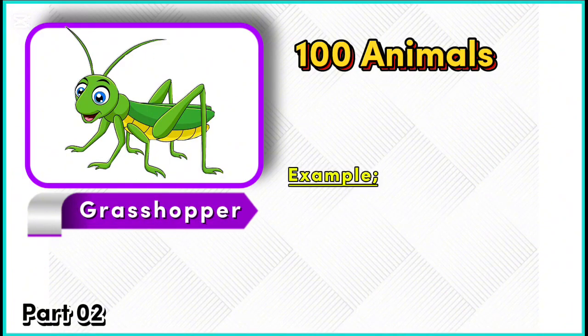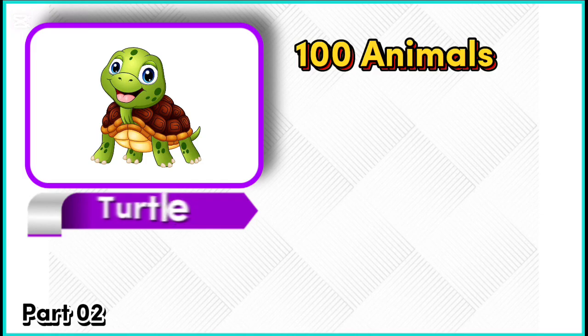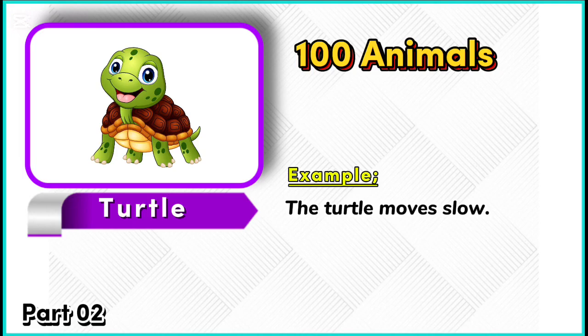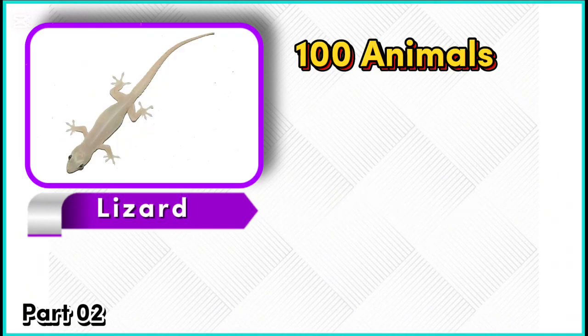Example. The grasshopper can jump. Turtle. Example. The turtle moves slow. Lizard.